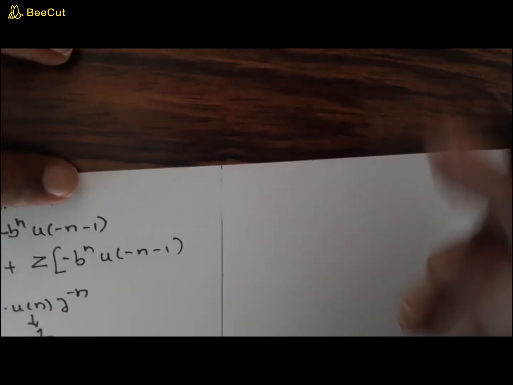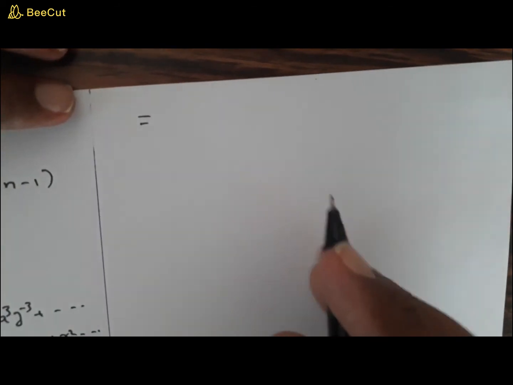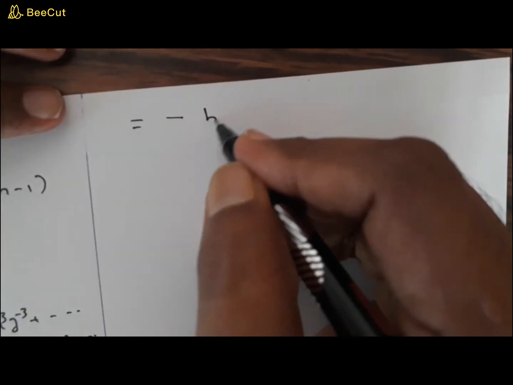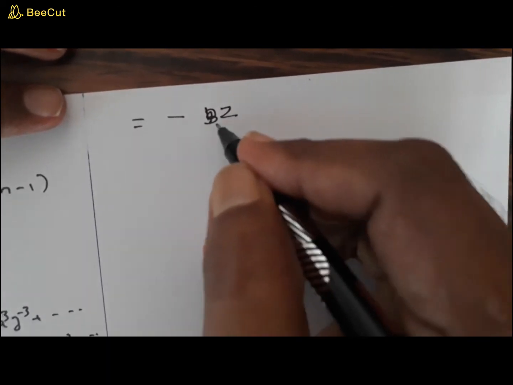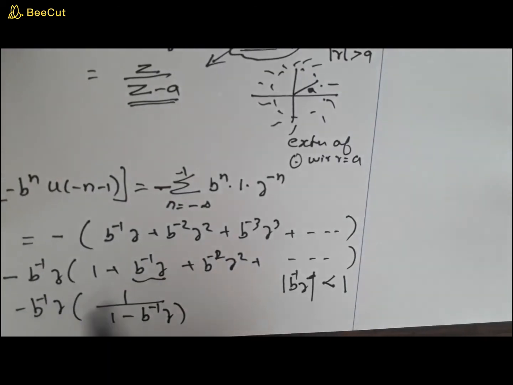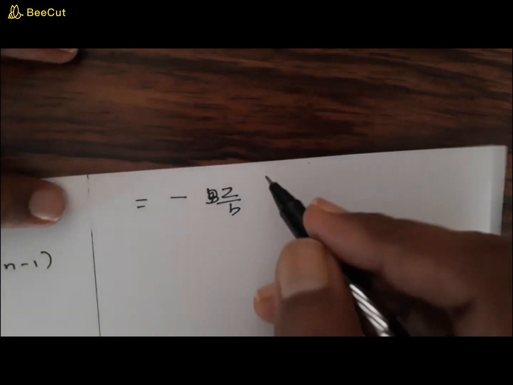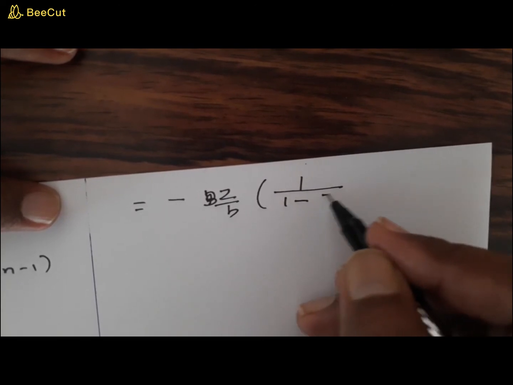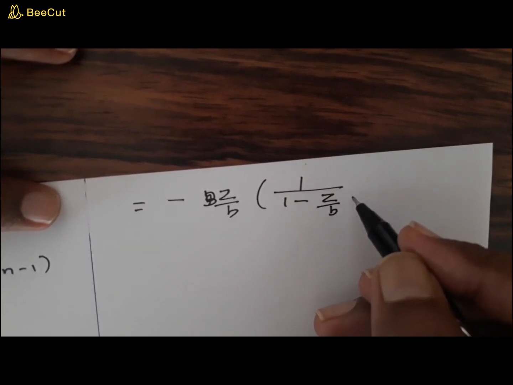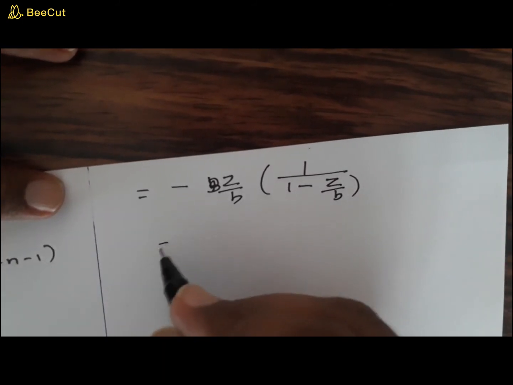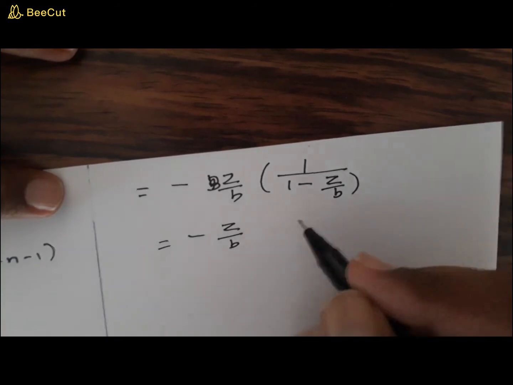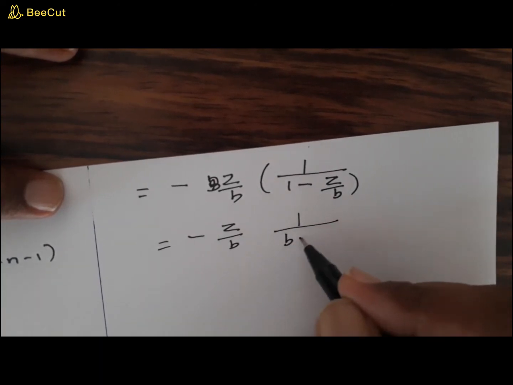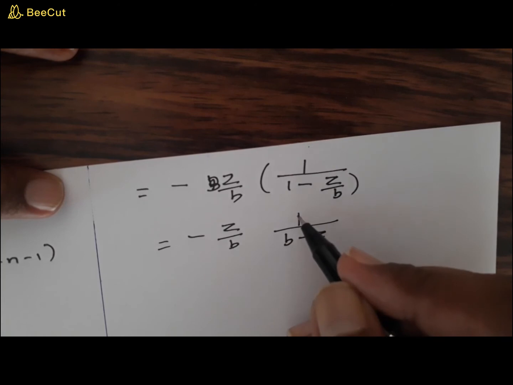Okay, now here again, I'll rewrite: this b inverse z can be written as z by b into 1 divided by 1 minus z by b, right? So this will be minus z by b into 1 divided by b minus z, into b.